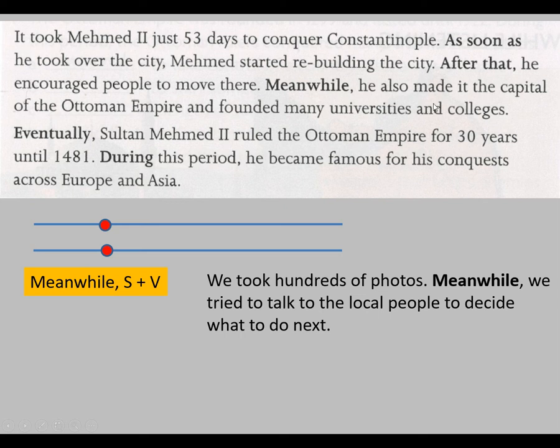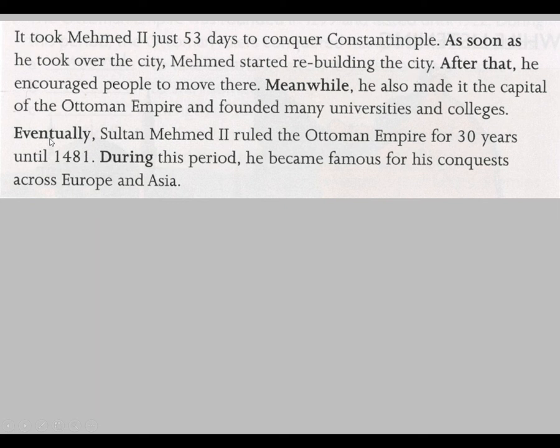The next one is eventually. Let's take a look at eventually and how it works. Again, this is our timeline, and look at the activities happening. One activity, another one, and in the end. So eventually means after some activities, in the end, something else happens. After eventually, again, you need a subject and a verb.